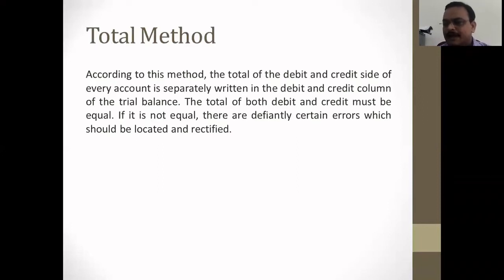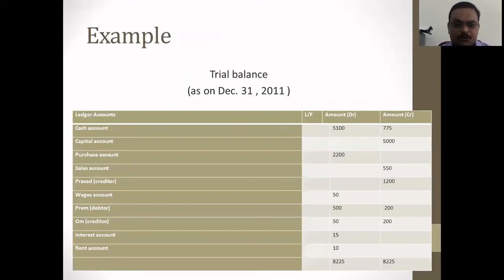So if it is matched, then no issues. If there is no matching of debit and credit, then definitely there are certain errors which should be located and rectified for preparing the trial balance. So this is the example of the total method.